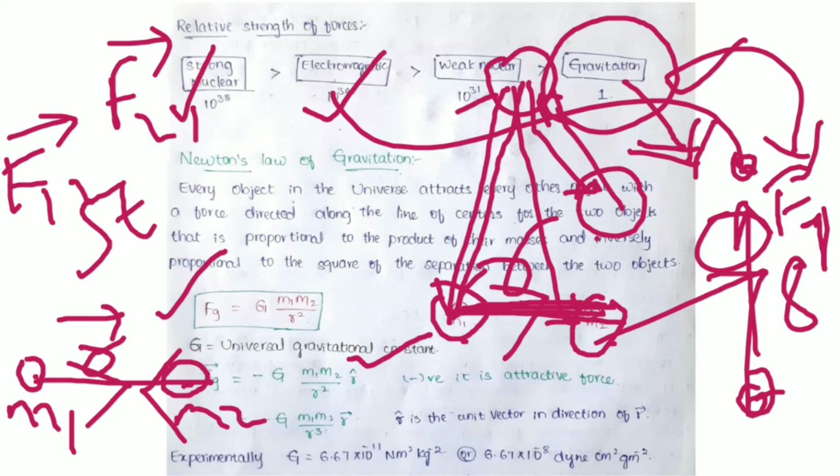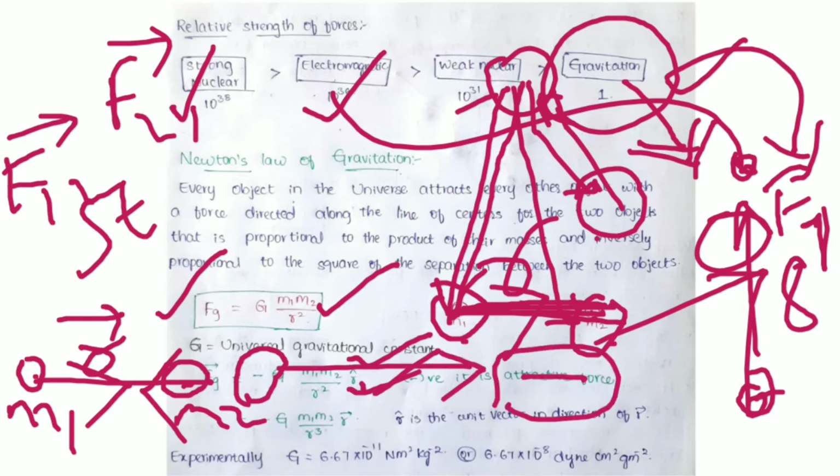That is, Fg bar is equal to minus G m1 m2 by r square r cap. Here r cap is the unit vector in the direction of r bar. The negative sign we have given here is because it is an attractive force. So this was the scalar, but this is a vector now, so the direction is shown by the addition of a negative sign here, right?